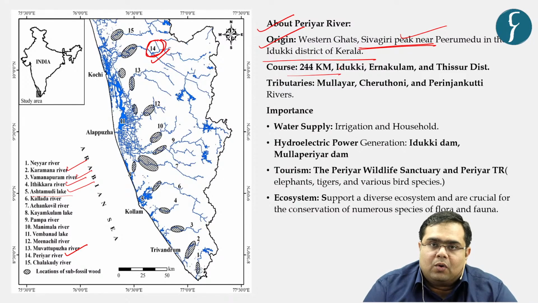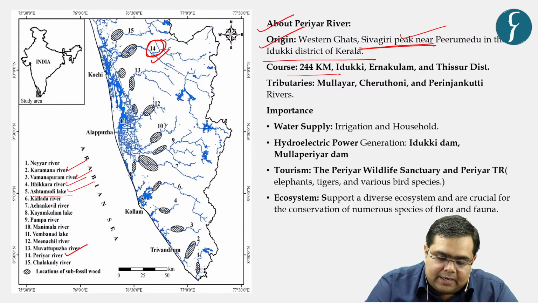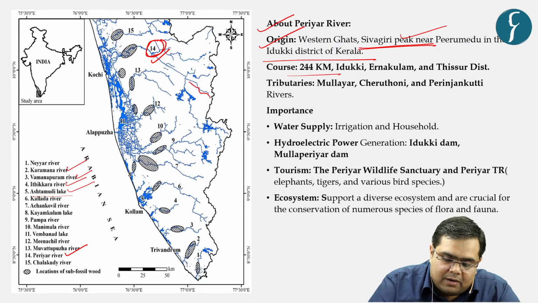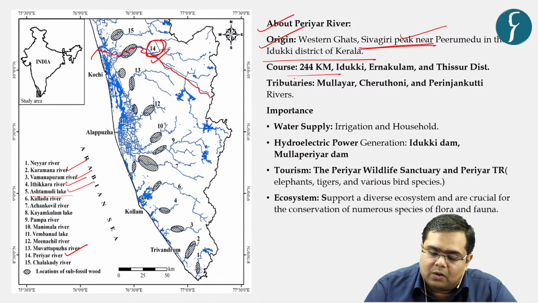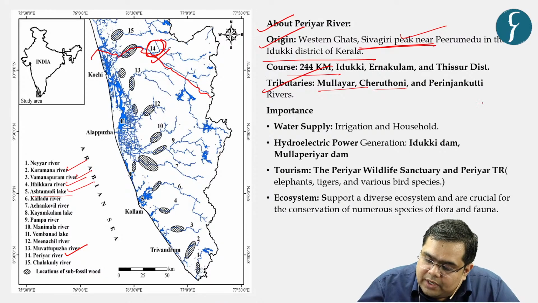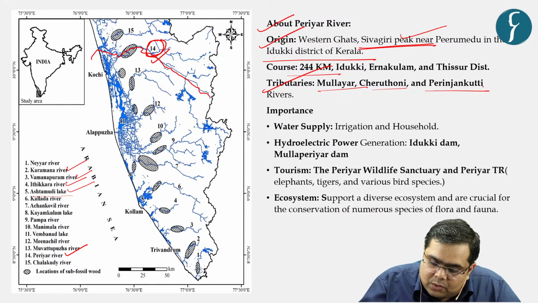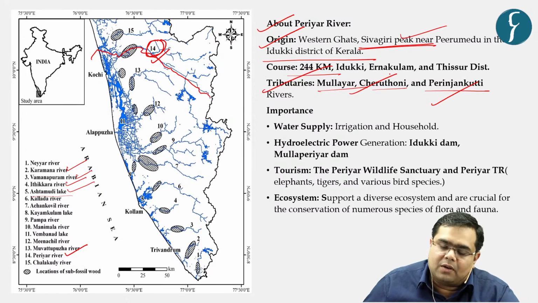It has a course of 244 kilometers, and as you can even see clearly in the map, it is the longest river in the state of Kerala. Okay, so this is the course, 244 kilometers. It is the longest river of Kerala. What are the various tributaries of this river? Mullayar, Cheruthoni, Perinjankutti. All these three are the various small tributaries of this river.